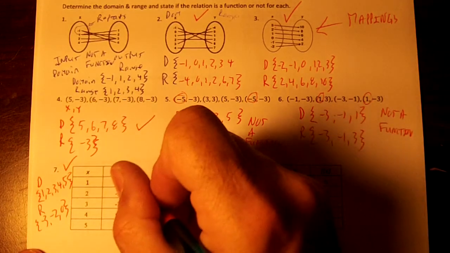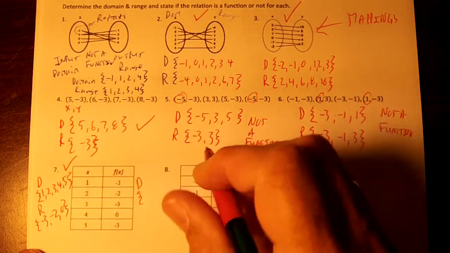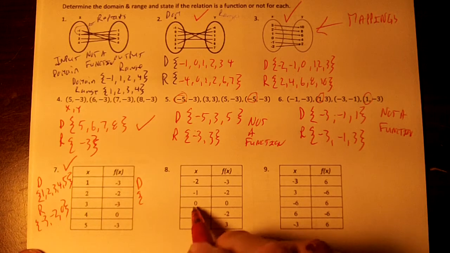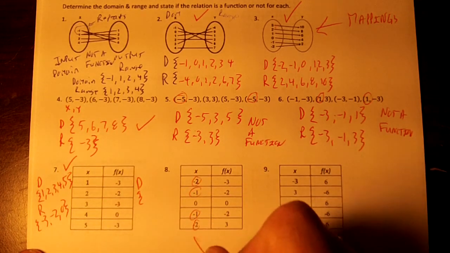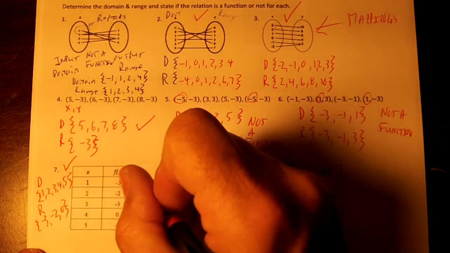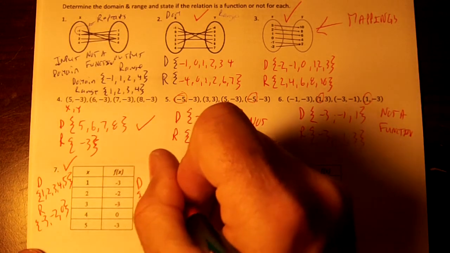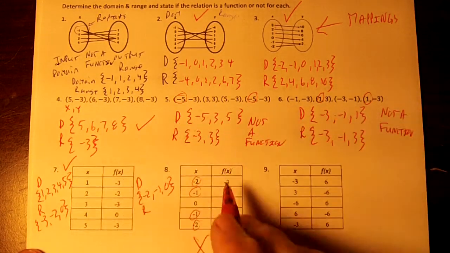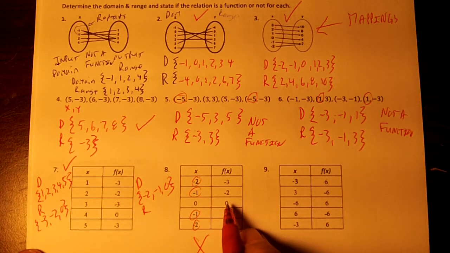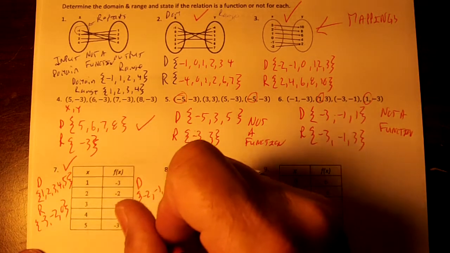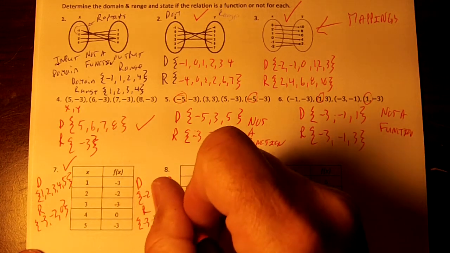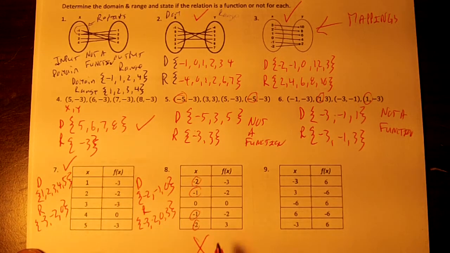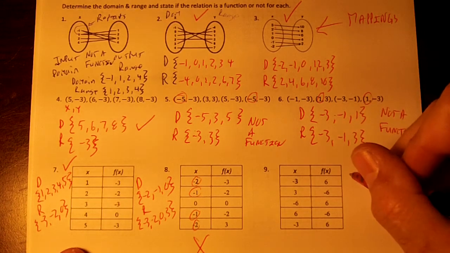Okay, right here, my domain is -2, -1, 0, and I'm not going to write these repeating ones, right? Since these are repeating, this is not going to be a function, is it? So my domain is -2, -1, and 0. My range would be what? -3, -2, 0, and 3. Try to put them in order and don't repeat them. This is not hard at all.